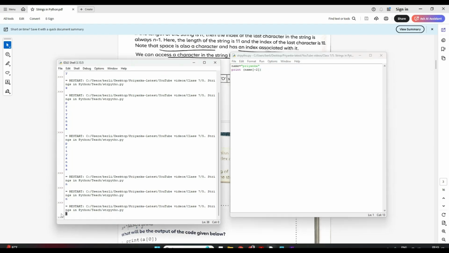So it will give me k. So there are two ways of referencing a string.